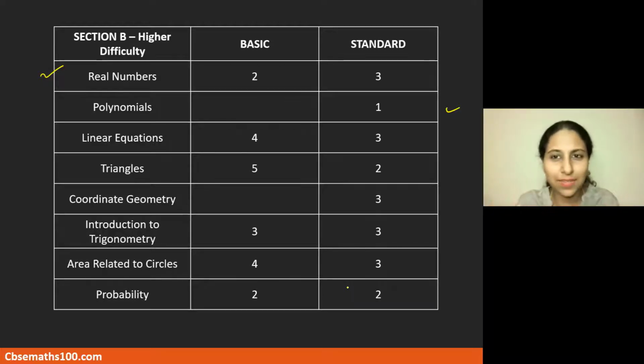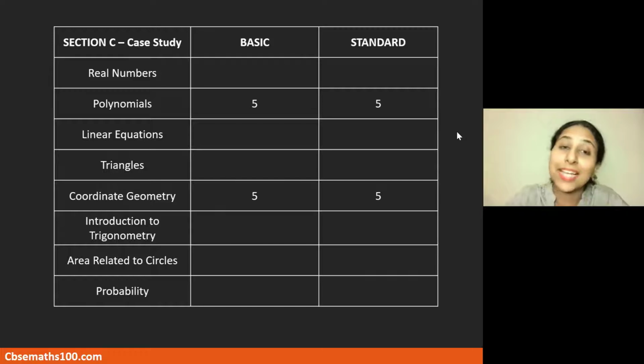The numbers can change here and there, but what you need to understand is that again, you're having a choice that you can select out of the 20 questions, your favorite 16 questions, the 16 questions which are easiest for you, and do them accurately and do them fast. Steps, you need not write detailed steps over here. You can write only steps which are necessary for you to calculate the answer, and also write as many steps as would be necessary for you to check when you're going back and taking time to check whether you have done everything correct. That's all, that's enough.